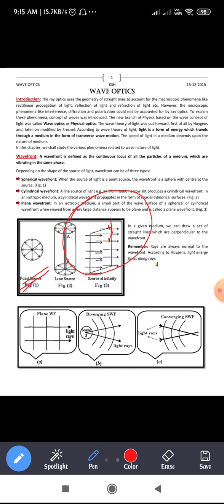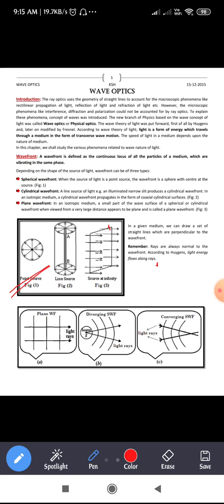When you throw the stone, the disturbance moves outward. That disturbance itself we call the waves. Waves are created and move outward, correct? That locus of all the particles of a medium which are in the same phase is called the wavefront. In the first figure you can see that wavefront.